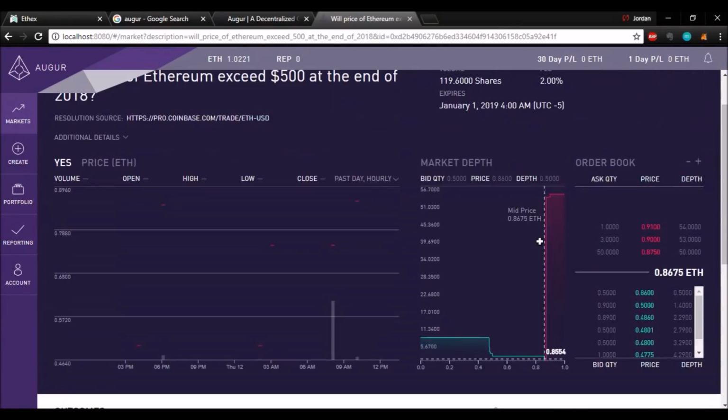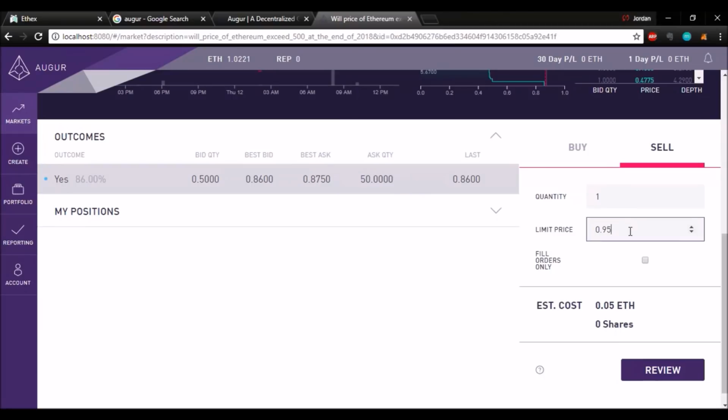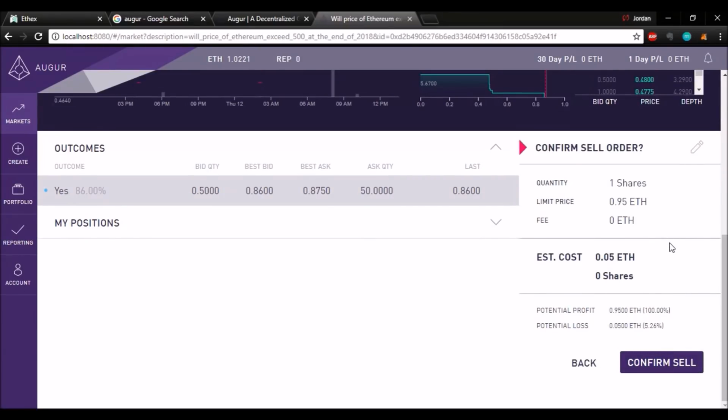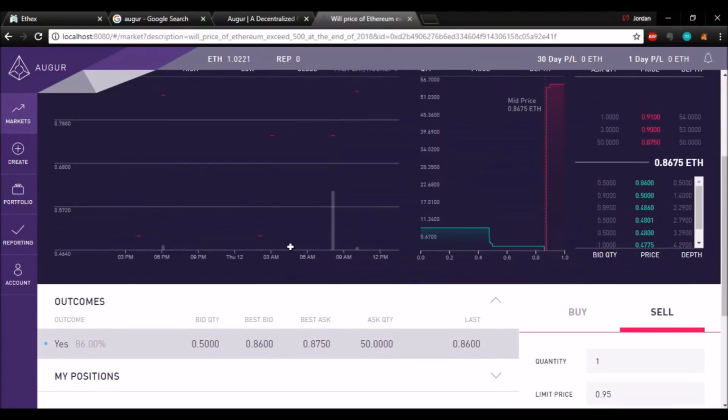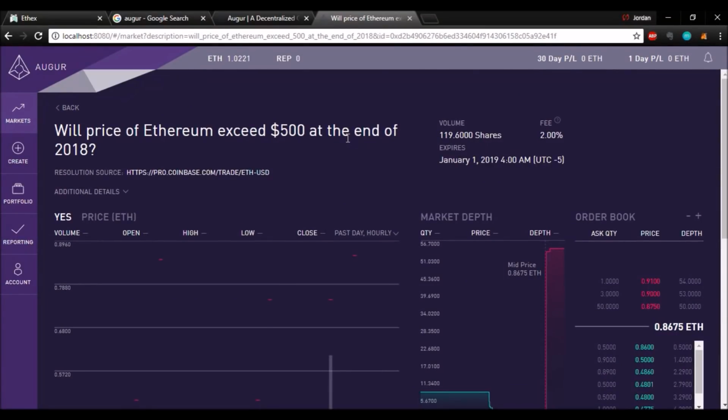If I think that Ethereum isn't going to go over $500 at the end of 2018, then I could sell. And I'm basically here, I'm shorting the market. I'm saying that I'm betting that this won't happen. And once again, I could review, I could change the price to whatever I want, and I can see the potential profit and the potential loss. If I wanted to, I could confirm this, and then the transaction would be processed. So that's basically how you create bets and place bets on Augur.